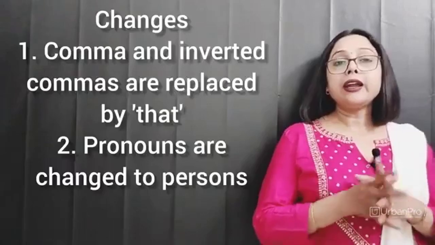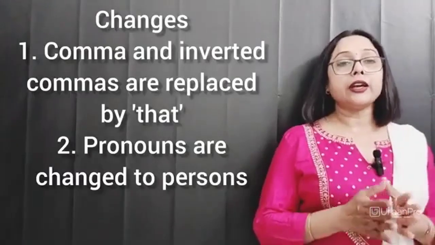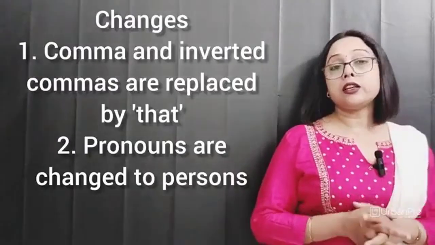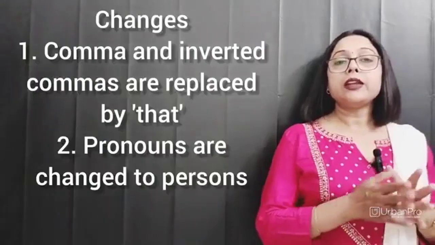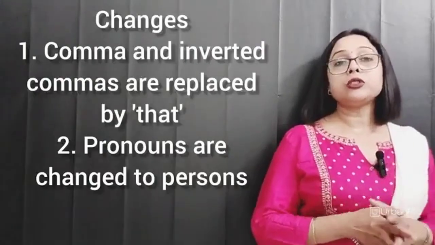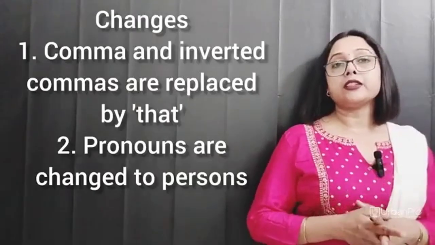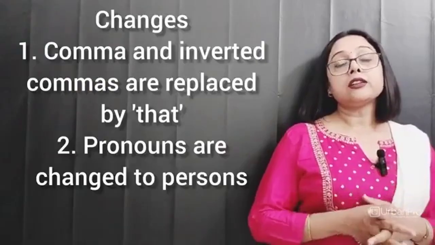Let us count these changes. The comma and inverted comma, which is used in a direct sentence, is replaced by the connector "that" in the indirect sentence. Next, the pronouns used in the direct sentence are replaced by persons in the indirect sentence. So these are the very basic changes when we transform the sentence from direct to indirect.